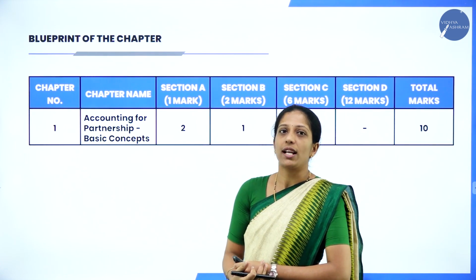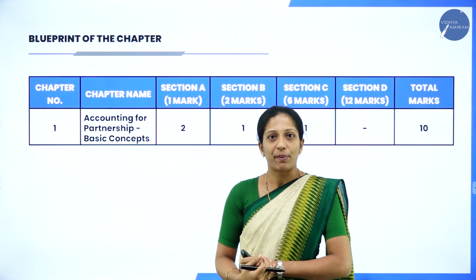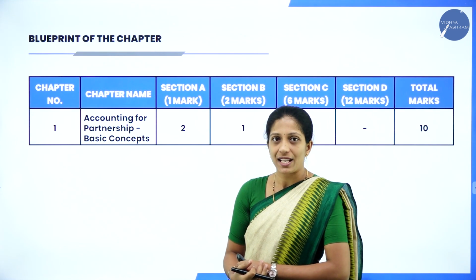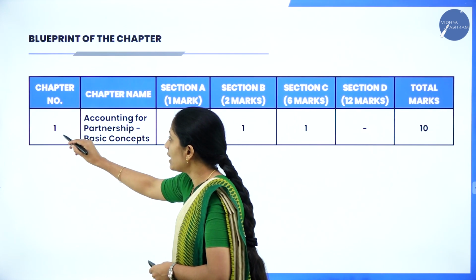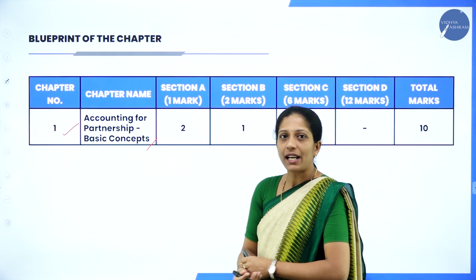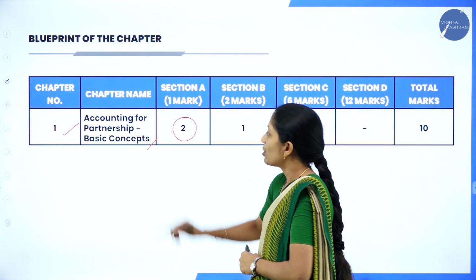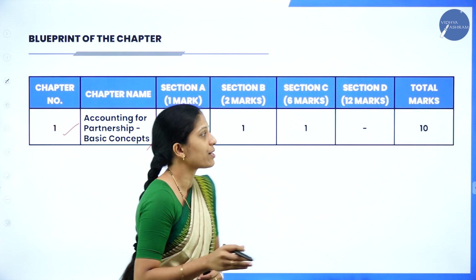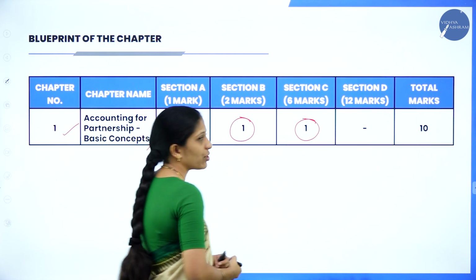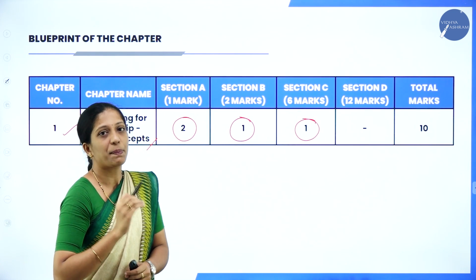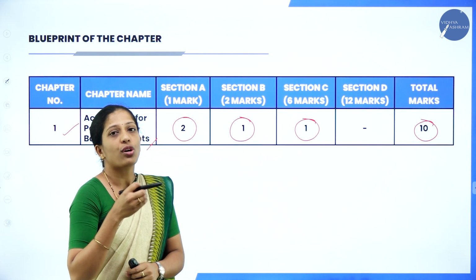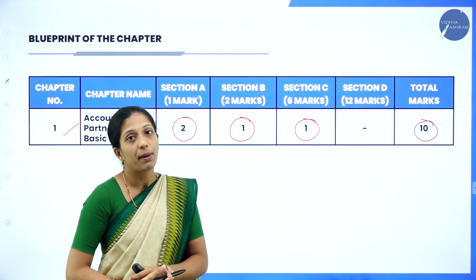Now moving on to the session, let us see as per the new question paper pattern. So this will be the blueprint of this chapter, Accounting for Partnership Basic Concepts. Your chapter number is 1 and the chapter name is Accounting for Partnership Basic Concepts. So you are going to get 1 mark 2 questions, 2 marks 1 question as well as 6 marks 1 question. So, the overall weightage of this particular chapter will be 10 marks.